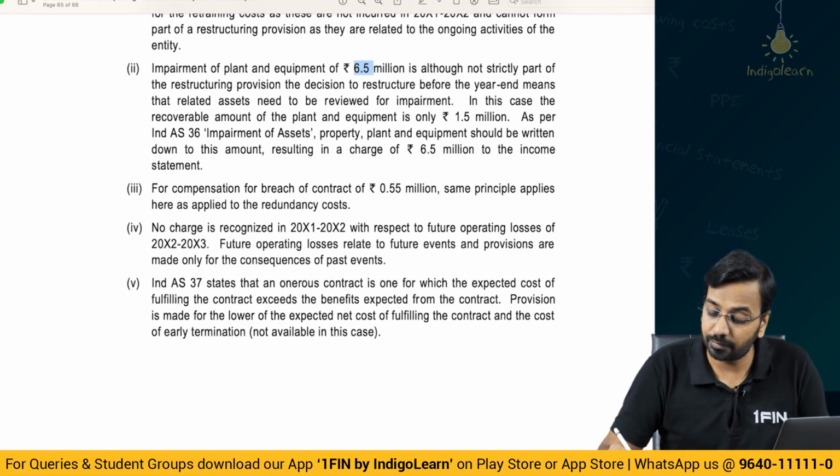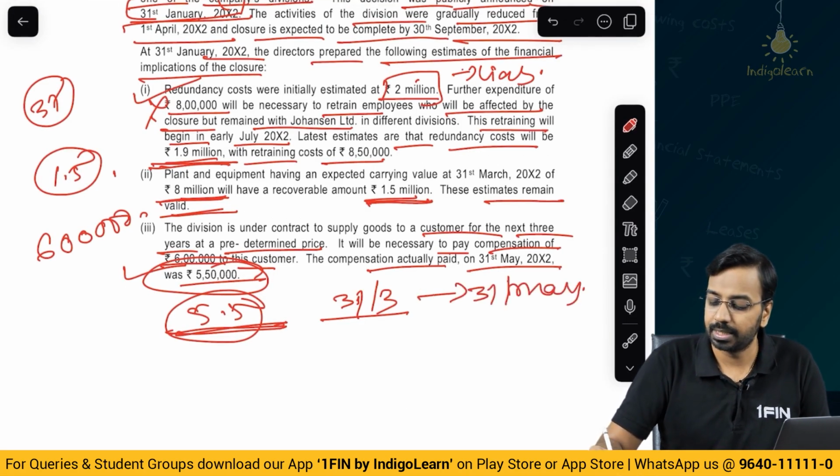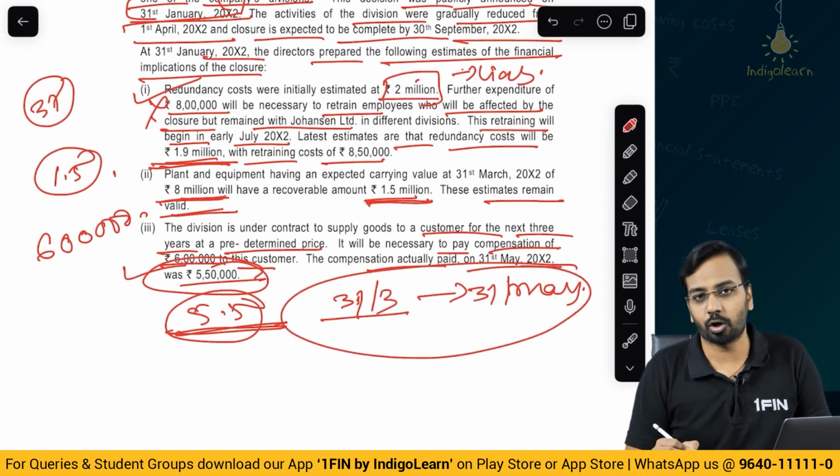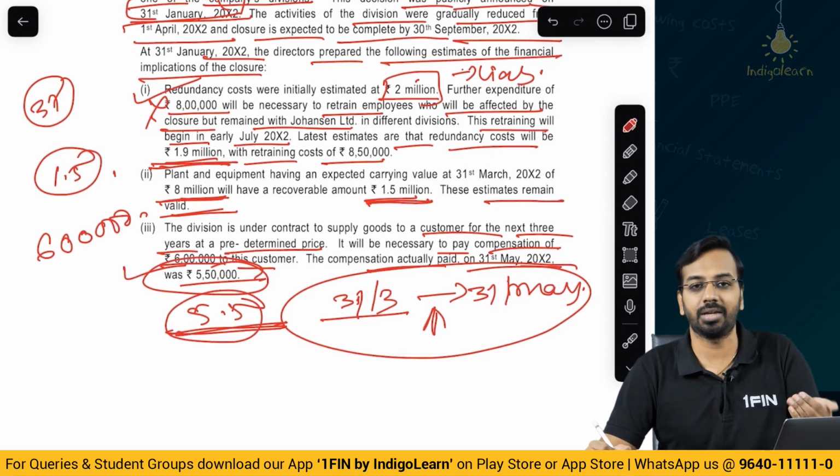Now, it depends. If on 31st of March, for the balance sheet as of 31st of March and 31st of May, is it a subsequent event or not? Okay, is it an adjusting event or not? If it is not an adjusting event, we will not adjust.